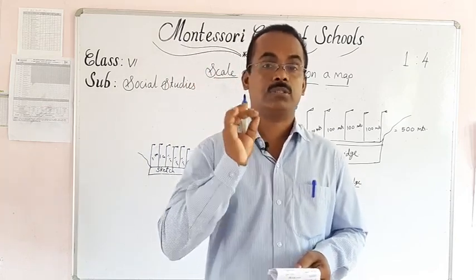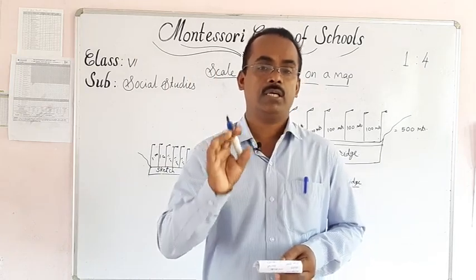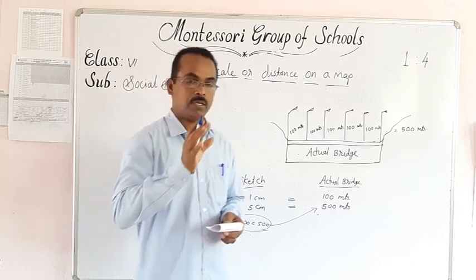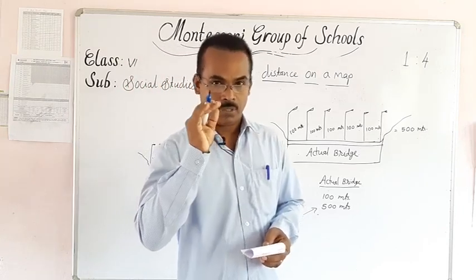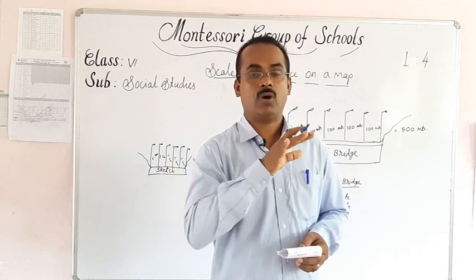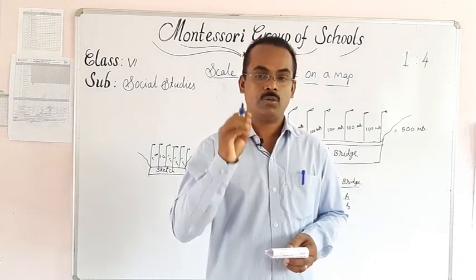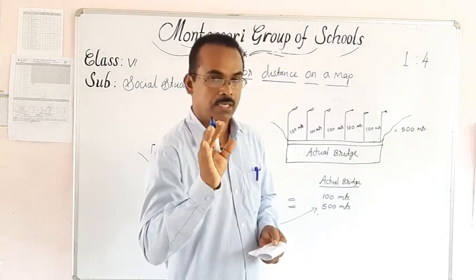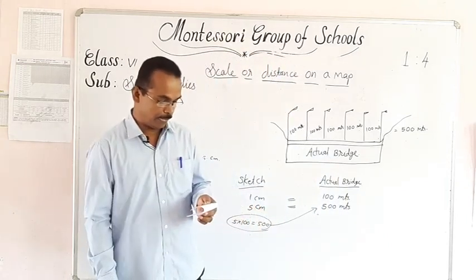A map always uses this scale. Without a scale, it is not possible to draw a map, because we studied that a map is a picture of an area, a very vast region, and it is not possible to draw the same length and width on a paper. So scale is very essential for drawing a map.